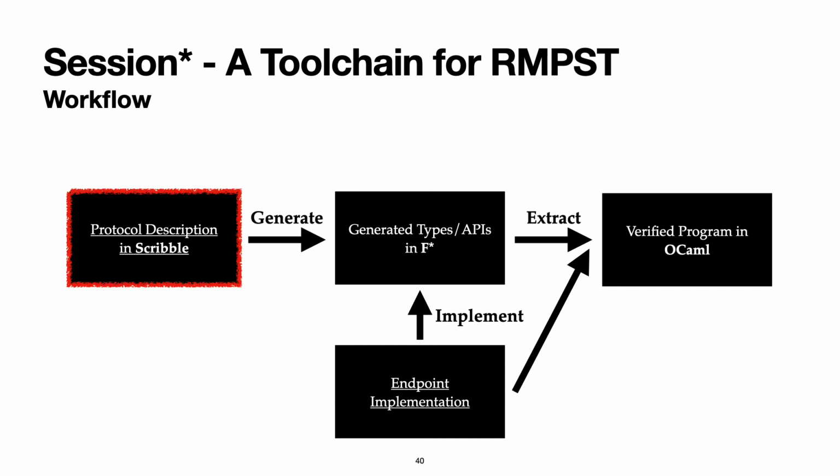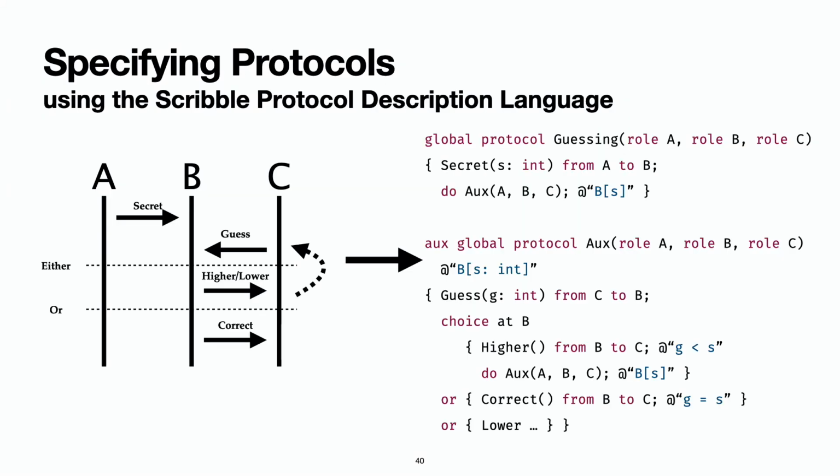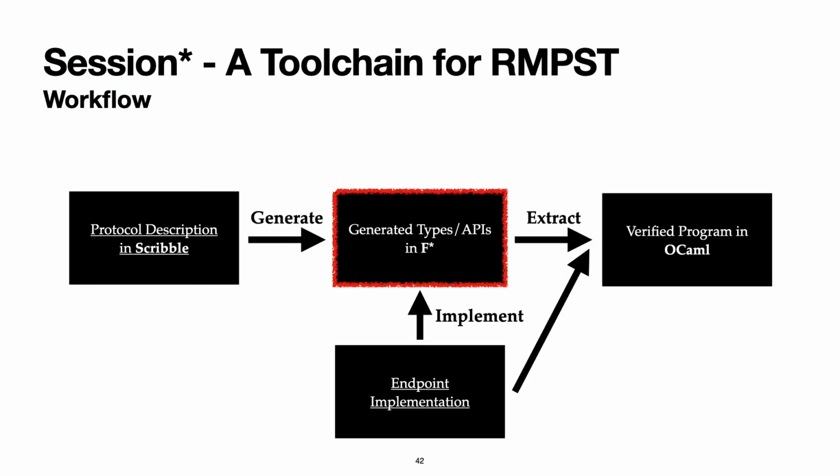So, let's begin with specifying a protocol in Scribble. We come back to our example of the number guessing game and try to specify the protocol in Scribble. Scribble by itself provides a nice syntax for developers to specify multi-party protocols, and our toolchain uses an extended version of Scribble that allows refinements. Refinements can be attached as annotations after the @ symbol. The next step is to generate the APIs and types from the protocol in F*.